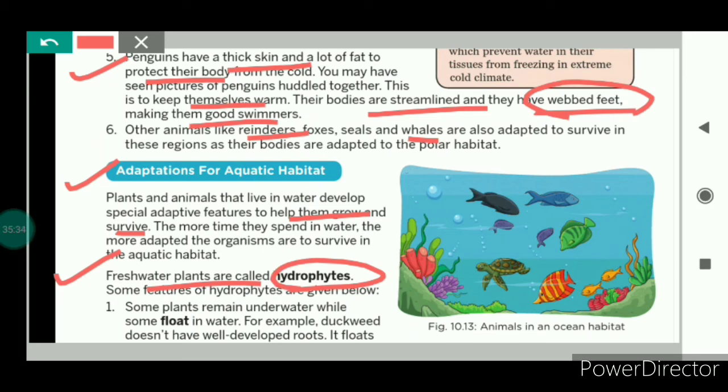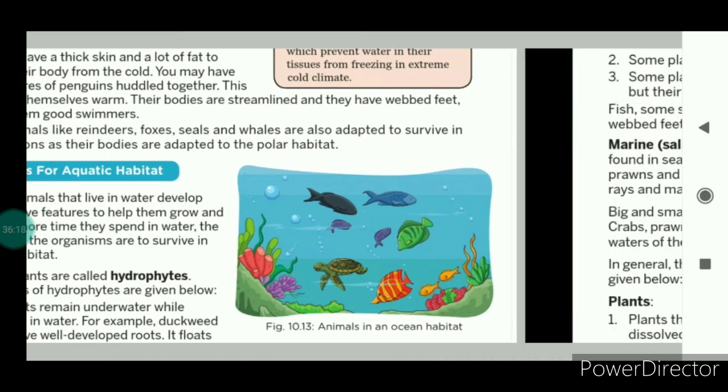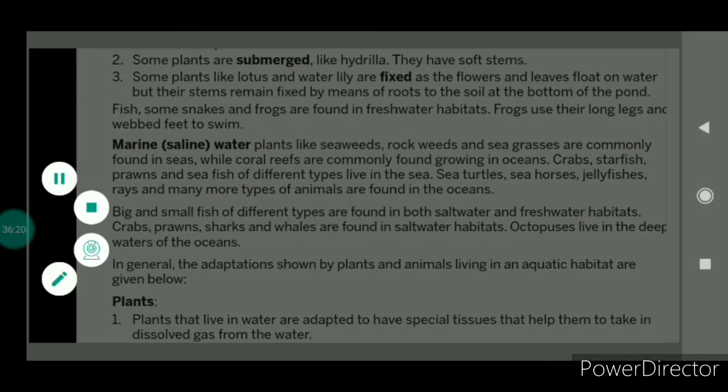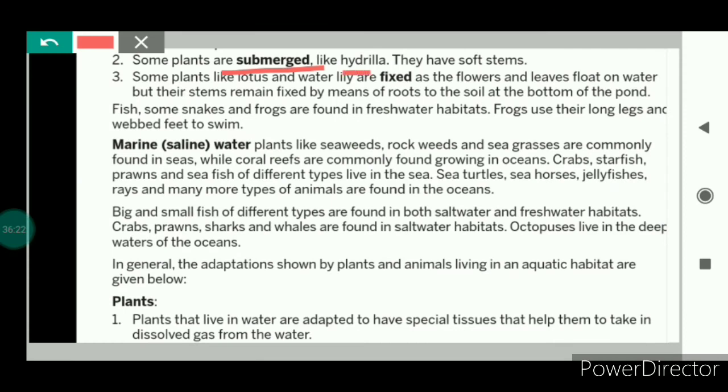If we talk about the adaptations for the aquatic habitat, we will notice that some plants are known as floating plants, and some plants remain underwater. The plants that remain underwater are called submerged plants, for example, hydrilla. Submerged plants means all the parts of the plant are underwater.